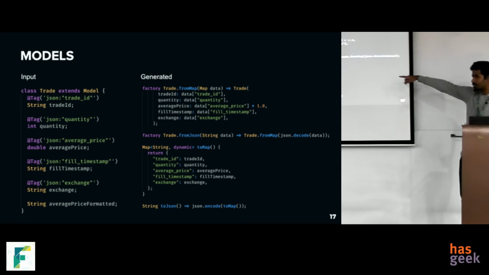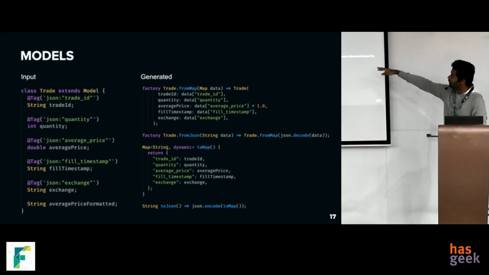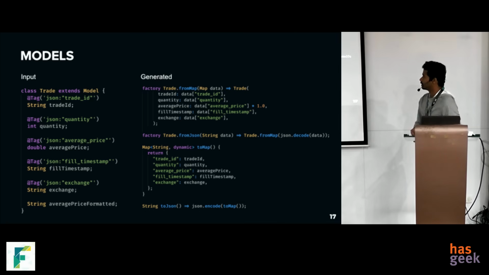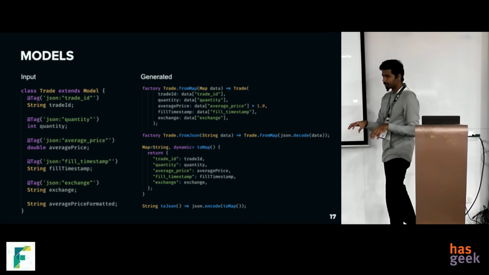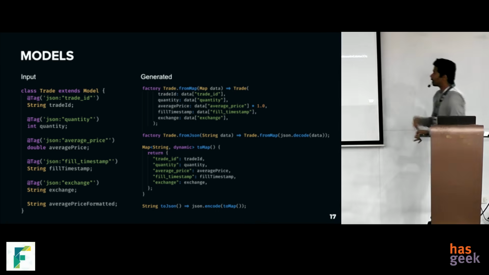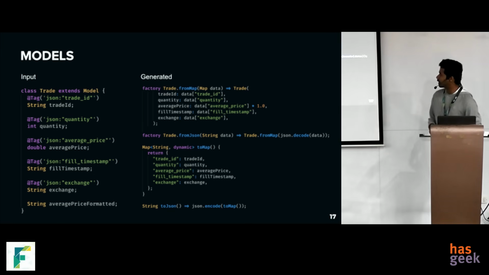We use the same mechanism for serializing our store, so persisting our store is done by the same mechanism. This actually supports nested models. You can have a person class and an address class, and this can serialize even that. And you can have enumerations, null values, default values, lists, maps, and stuff like that.